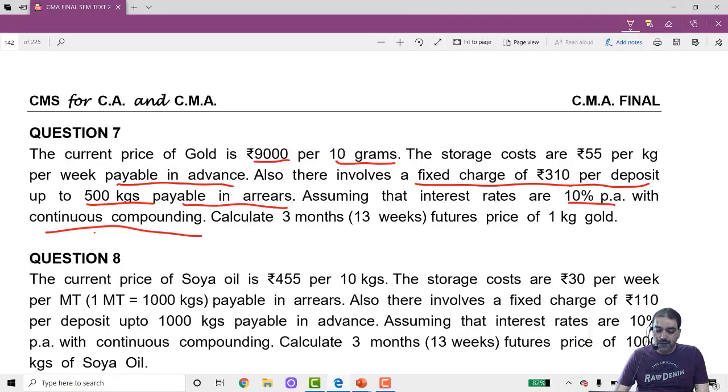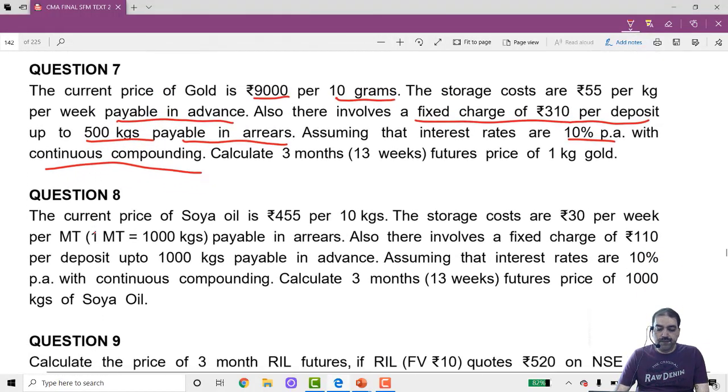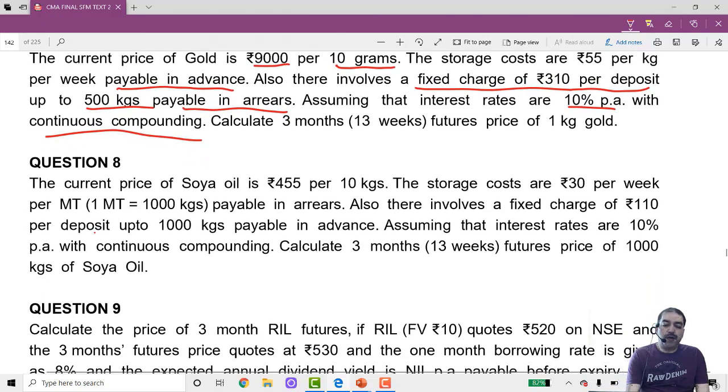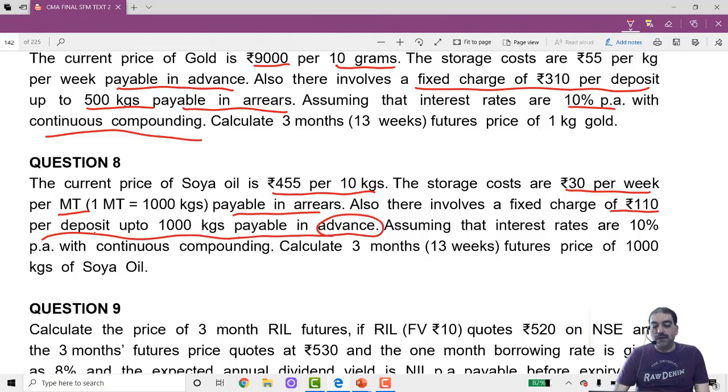Question 8, same thing. Current price of 455 is given per 10 kgs. Storage cost 30 rupees per week per metric ton, where 1 metric ton is 1000 kgs, payable in arrears. Also there is a fixed charge of 110 per deposit up to 1000 kgs, payable in advance. Assuming interest rates are 10% per annum with continuous compounding, calculate the 3 months, that is 13 weeks, futures price of 1000 kg of soya oil. Same format.